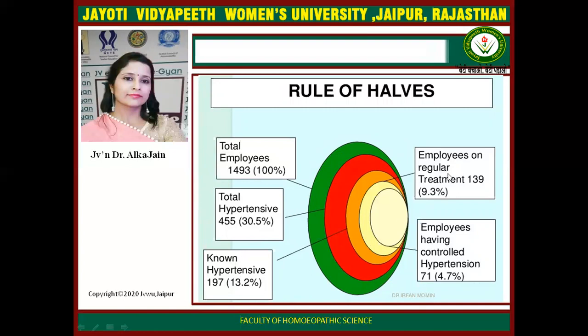And those who are taking treatment regularly are only 139, which is 9.3%. And employees having controlled hypertension are only 4.7%. So in these pictures you can see the scenario of the rule of halves: in 1493 employees, only 71 employees are in control of their hypertension.